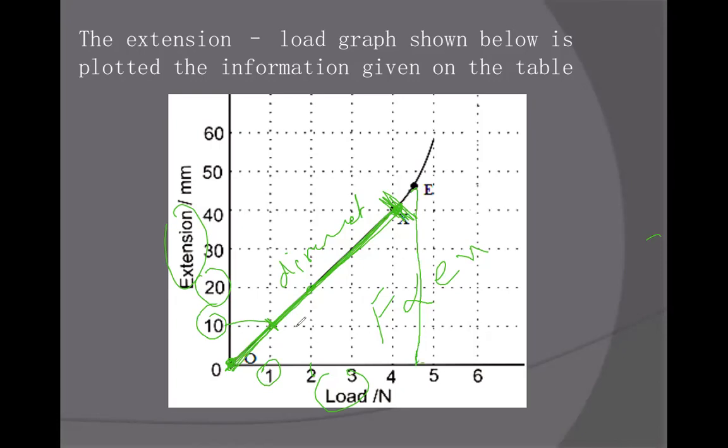I increase the force here, but at exactly 1 Newton, it's increasing till 15 millimeter, from 40 till 55. It means after the limit of proportionality, if I apply the force, तो वो extend तो होगा, but the proportionality between the extension and the force will be damaged.